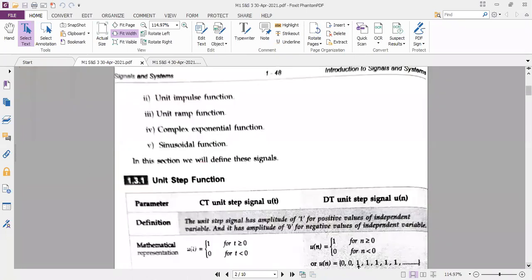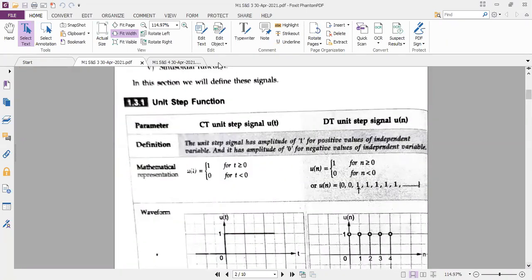The definition of the unit step signal, everything you can find here. The unit step signal has an amplitude of 1 for the positive values of the independent variable, which is nothing but t. You can see the screen here; with the help of the screen I am explaining the definition. The amplitude is 1 for the positive values of t, and it has an amplitude 0 for negative values of t. That is called the unit step. So this is the definition.